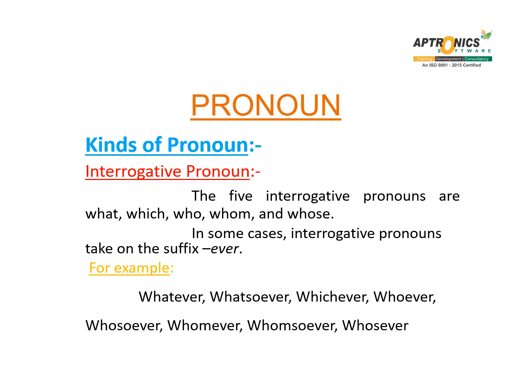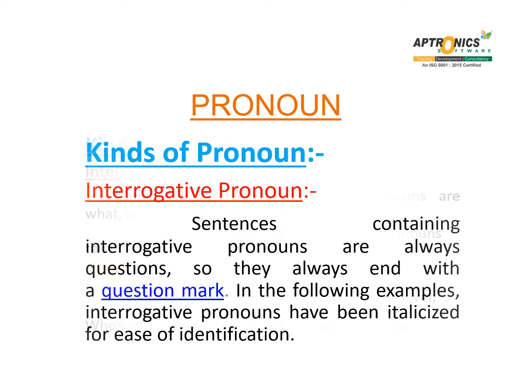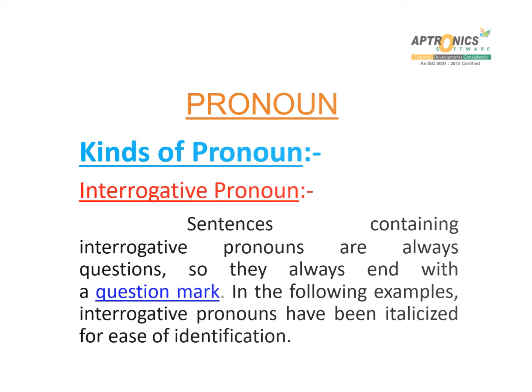The five interrogative pronouns are what, which, who, whom, and whose. In some cases, interrogative pronouns take on the suffix ever. For example, whatever, whatsoever, whichever, whoever, whosoever, whomever, whomsoever, whosever. Sentences containing interrogative pronouns are always questions, so they always end with a question mark. In the following examples, interrogative pronouns have been italicized for ease of identification.